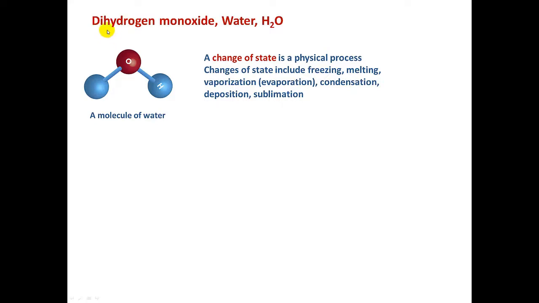Just for your information, a little bit later in the semester, we're going to learn how to name compounds. And of course, H2O is water, and it has this chemical formula, 2 hydrogens and 1 oxygen. The formal name for water is dihydrogen monoxide, but we just call it by its common name, water.